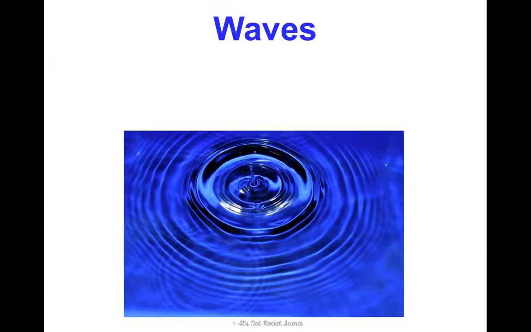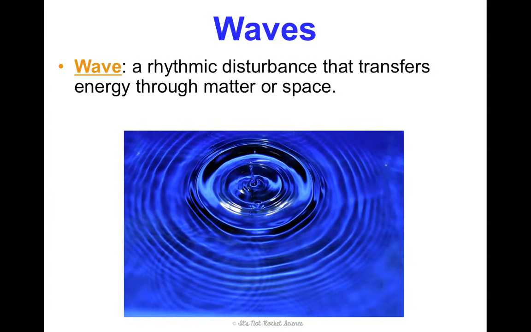So waves, what are they? They are a rhythmic disturbance, and they transfer energy through matter or space. So what that means is some waves can actually transfer energy through empty space. They don't have to go through particles. Other waves, they have to go through matter. They have to go through particles.